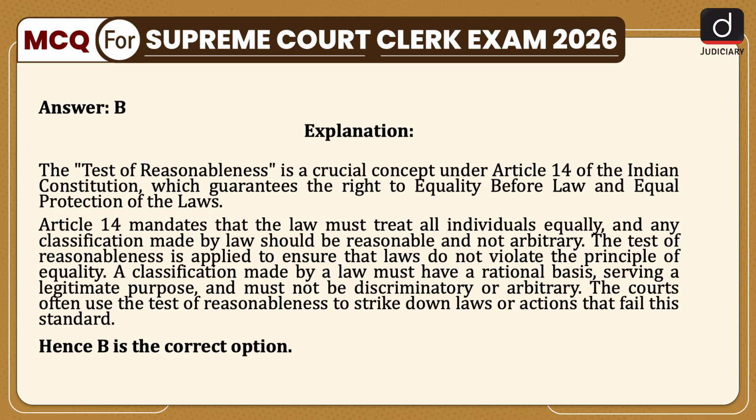Article 14 mandates that the law must treat all individuals equally, and any classification made by law should be reasonable and not arbitrary. The test of reasonableness is applied to ensure that laws do not violate the principle of equality. A classification made by a law must have a rational basis, serving a legitimate purpose, and must not be discriminatory or arbitrary. The courts often use the test of reasonableness to strike down laws or actions that fail this standard. Hence, B is the correct option.